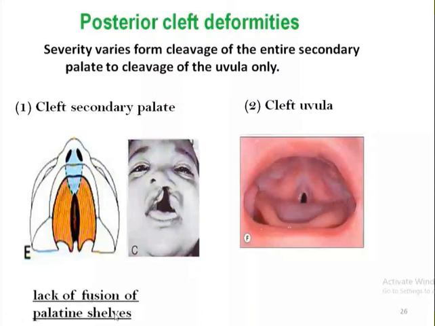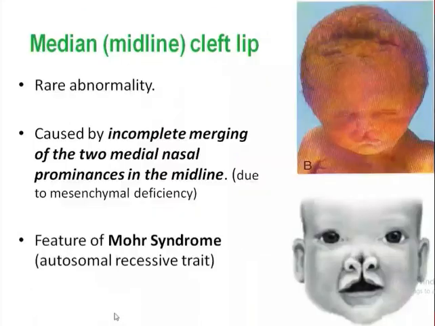The next is the median or midline cleft lip. Median or midline cleft lip is a very rare abnormality. Most common is the lateral cleft deformity, which may be unilateral or bilateral. But median or midline cleft lip is very rare and is caused by incomplete merging of the two medial nasal prominences. If the two medial nasal prominences fail to fuse, or there is only partial fusion in the midline, it results in midline cleft lip.